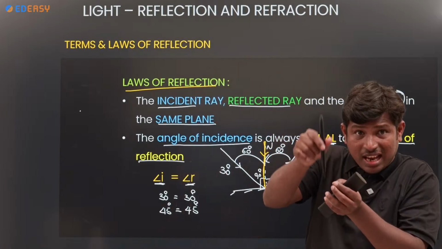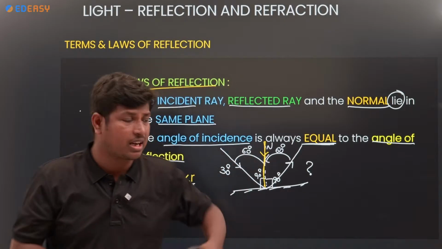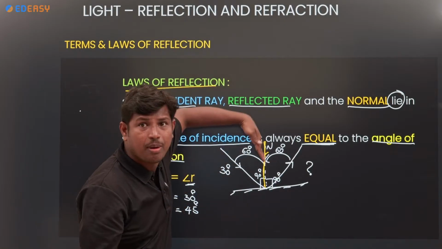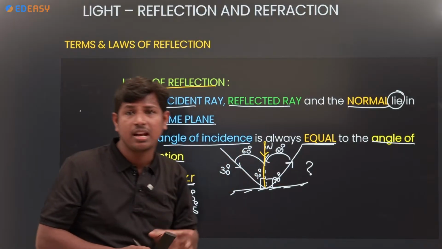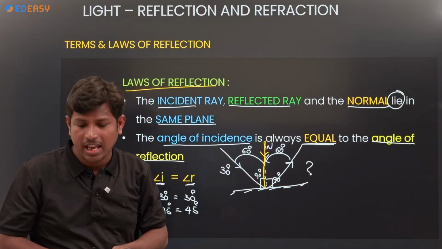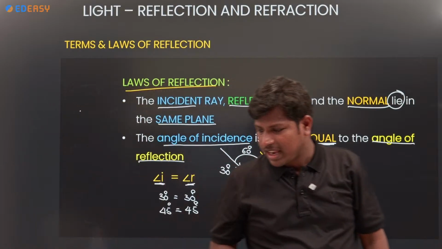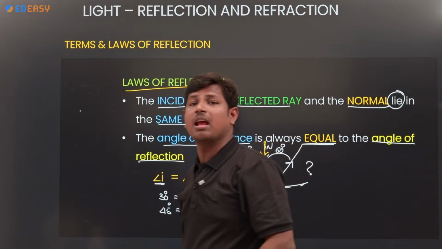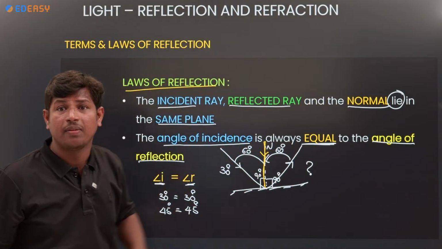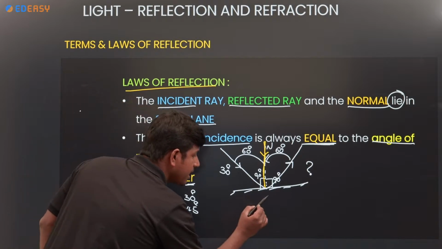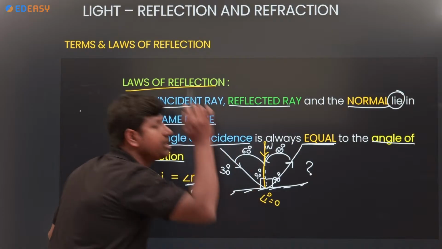If the light ray passes through the normal, what is the angle between the normal and incident ray? Anybody? The angle of incidence is equal to 0.